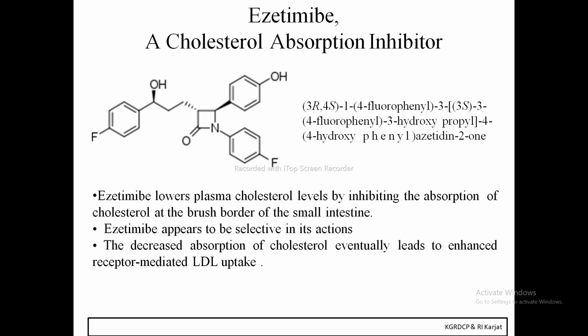As the name suggests, it lowers the plasma cholesterol level by inhibiting the absorption of cholesterol at the brush border of the small intestine. Ezetimibe appears to be selective in its action, meaning it selectively lowers the plasma cholesterol level. The decreased absorption of cholesterol eventually leads to enhanced receptor mediated LDL uptake.